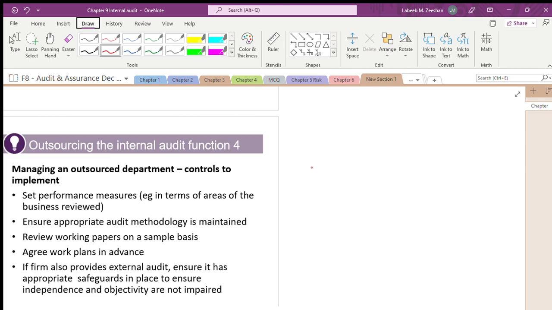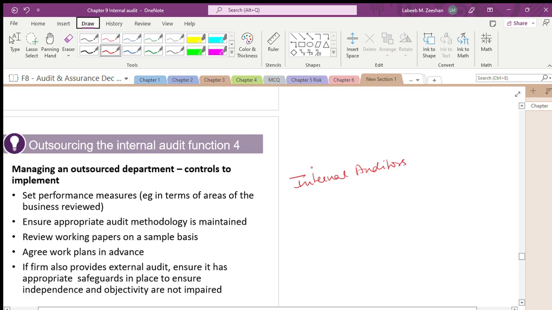The rule says internal auditors in general don't need any qualification.